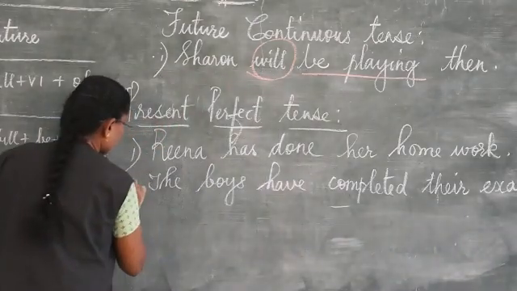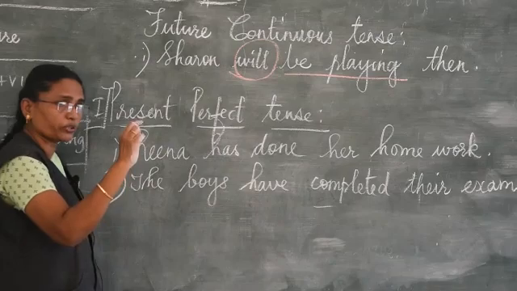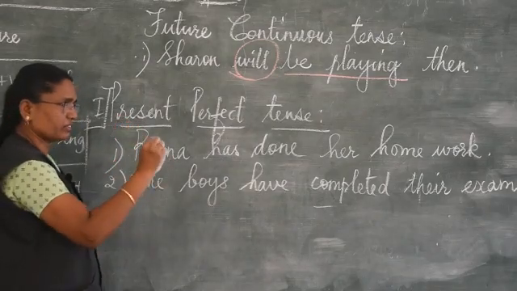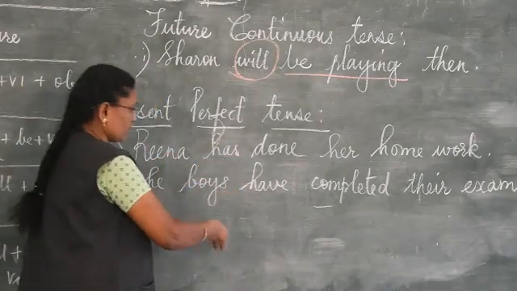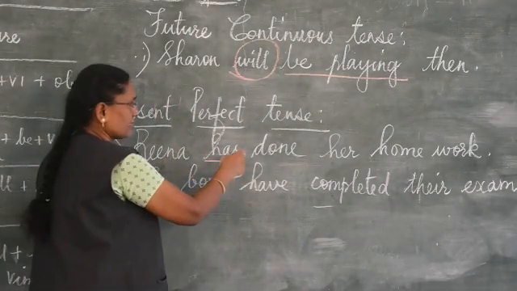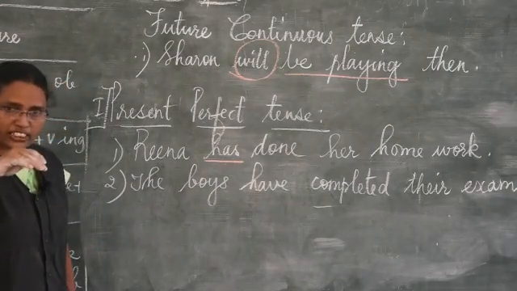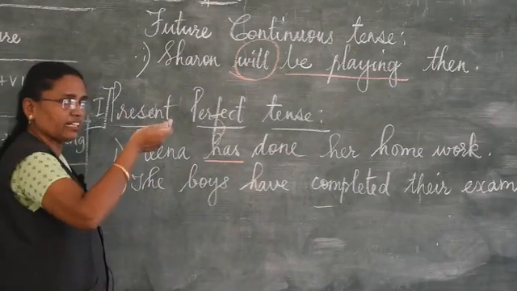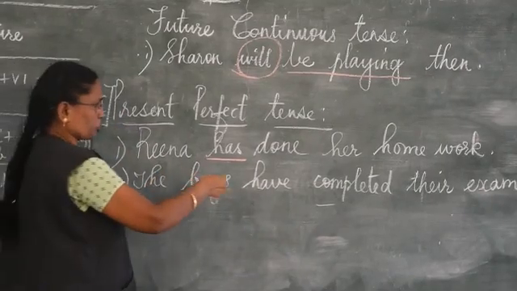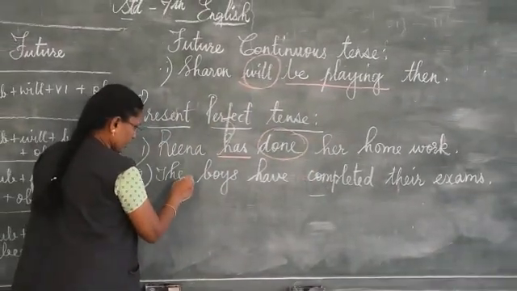See these 2 sentences. Reena has. Reena is singular. I told you, very few letter word. 3 letters less. So it is singular. Reena has. So here present perfect. The action had completed just now. Done. Past participle you should use. So done her homework.